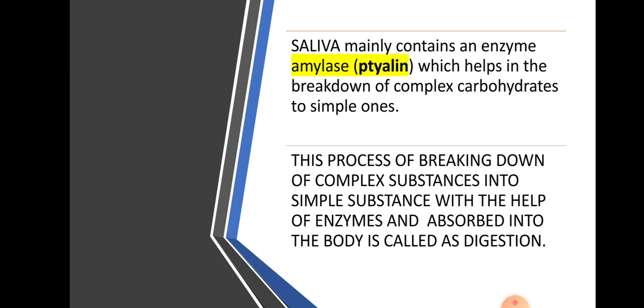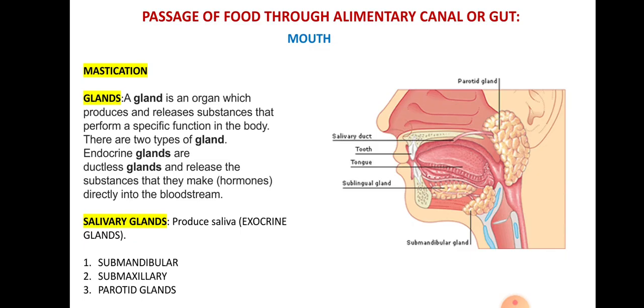This process of breaking down complex substances into simple substances with the help of enzymes and absorbed into the body is known as digestion. Who is helping here? Tongue. The tongue helps in mixing the food and pushing it into the next part. The lower jaw also helps in the whole process, children.